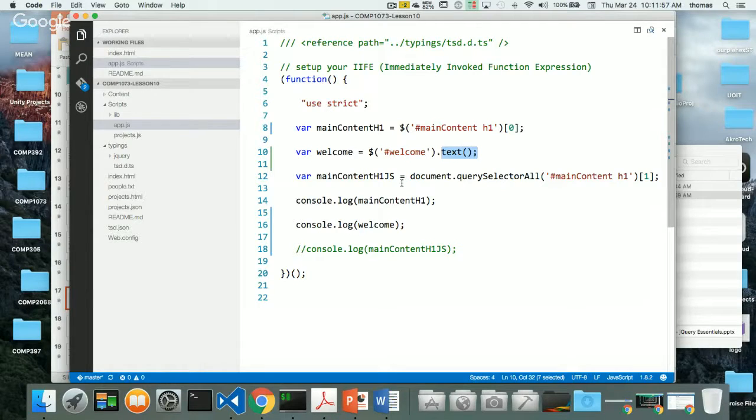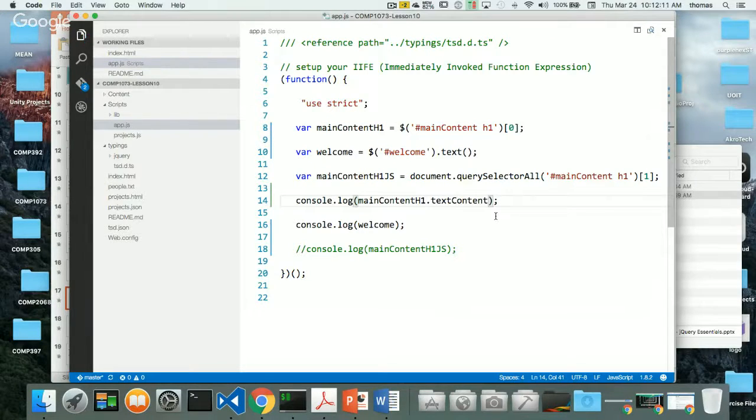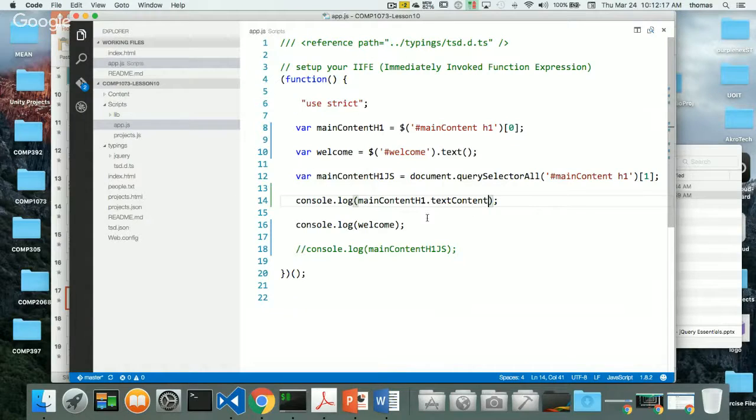The other thing I can do is, if this is an HTML element that I'm getting back, and I want the inner HTML or the text content of this one, I could always put it in here. So I can say something like text content. Okay? For the text content, if I were to do that and refresh, it's going to be the same. So text content of my main content H1, and notice I'm targeting my first H1 tag, then my text content is equivalent to doing welcome text when I'm targeting that specific ID. Again, I'm just showing you ways of filtering and targeting with jQuery, so it's effective.